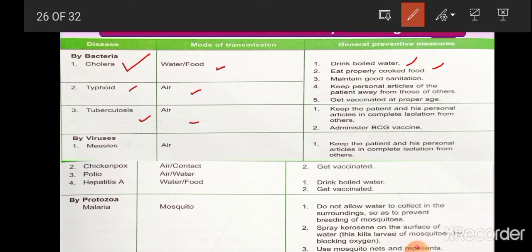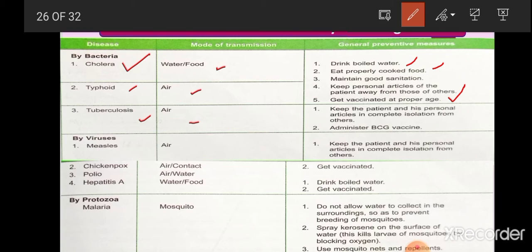Then keep personal articles of the patient away from those of others, away from a healthy person. And then get vaccinated at the proper age so that your body will develop antibodies against these diseases.